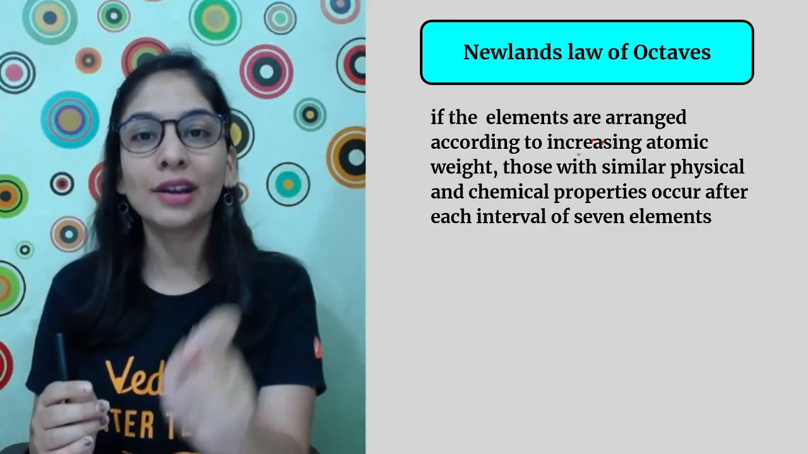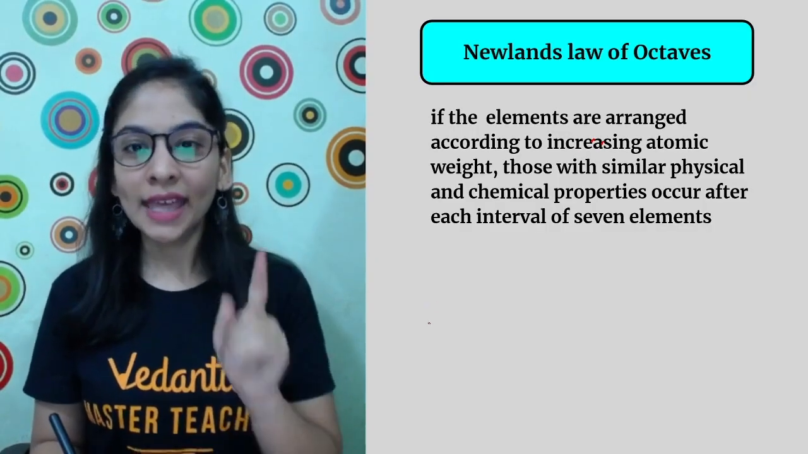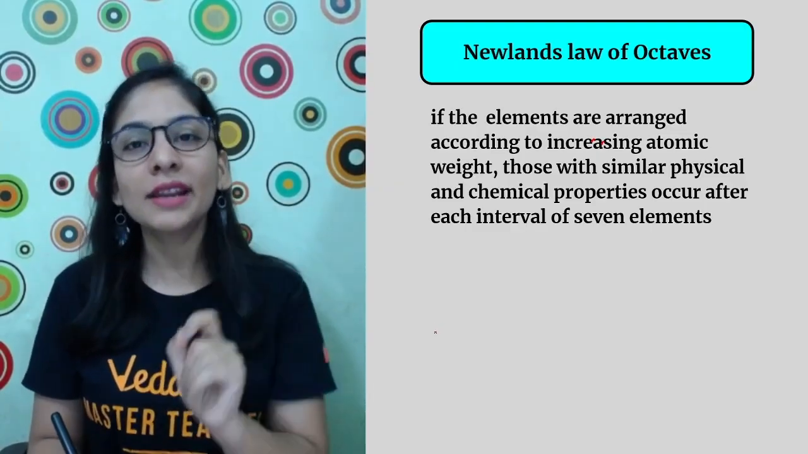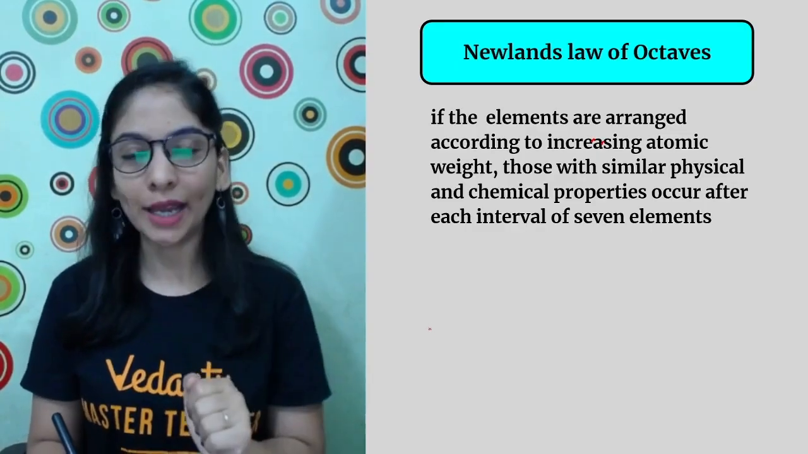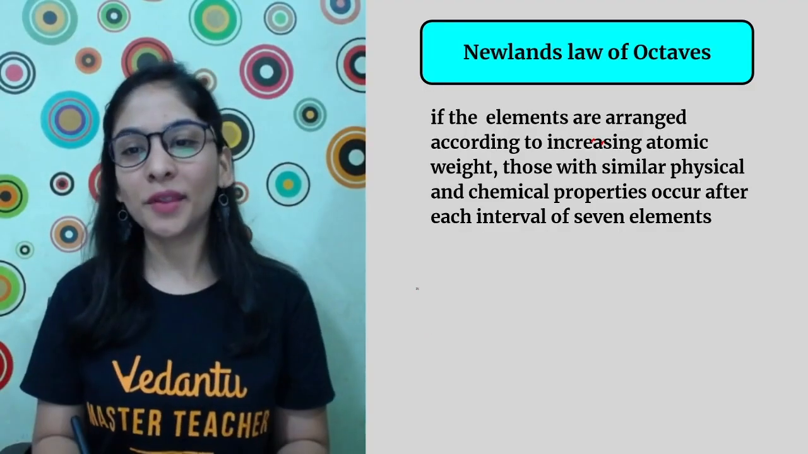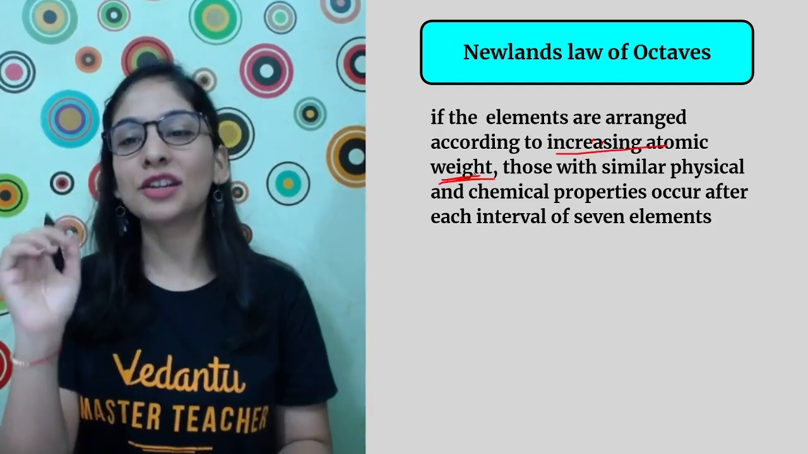I'll make the table the same way. So he arranged the elements in such a way that every eighth element is going to have properties similar to the first one. And what was the main basis? How did he arrange the elements? On the basis of increasing atomic mass. You can say increasing atomic mass.